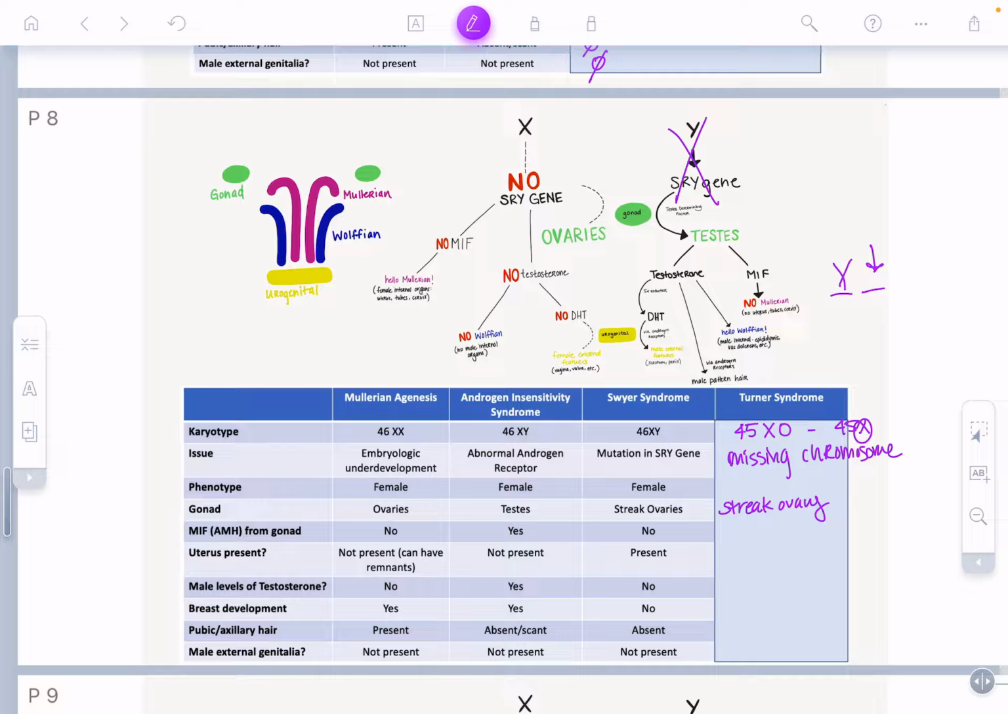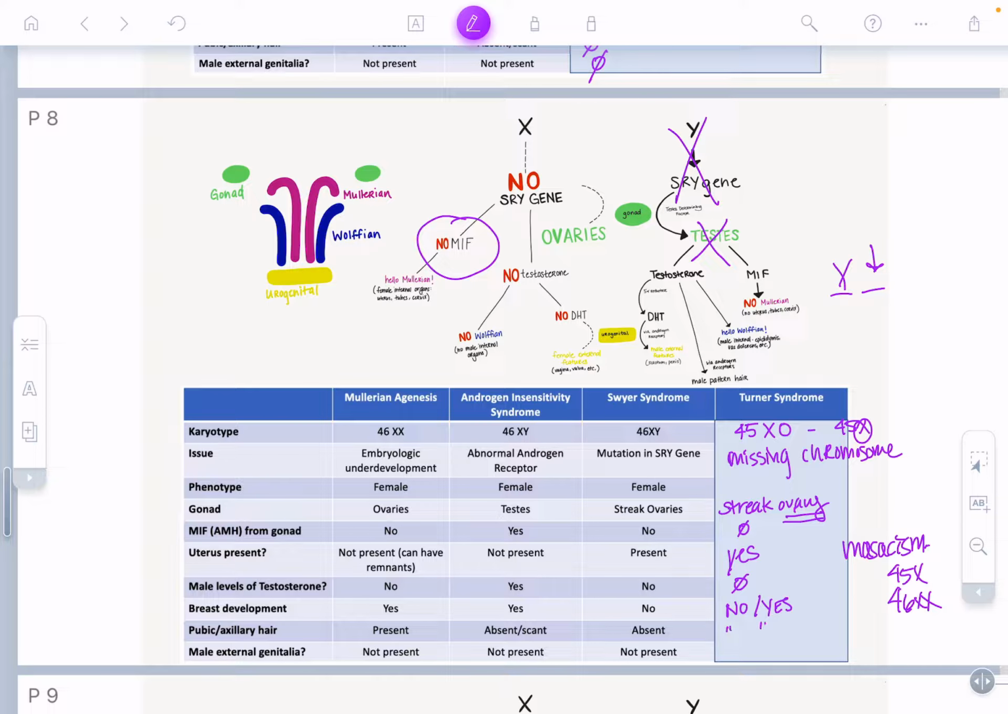Since they do not have the SRY gene, there will be no Müllerian inhibitory factor, so therefore there can be a uterus present, yes. Since they don't have testes, they will not have male levels of testosterone. They have streak ovaries, so there could be some estrogen being produced, but also there can be mosaicism, which means some of their cells have 45X, and some of them have 46XX, so they're normal. So it can be no or yes, depending on the varying degrees of functional ovaries as well as mosaicism. And the same can be said for the pubic and axillary hair.